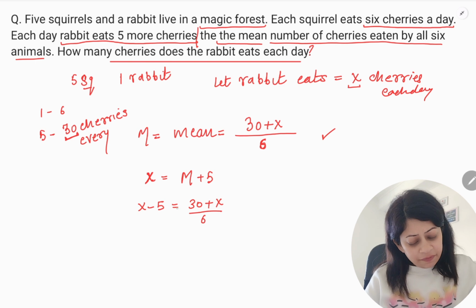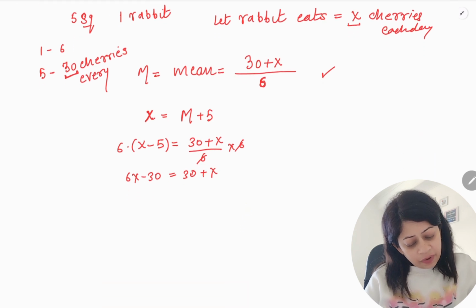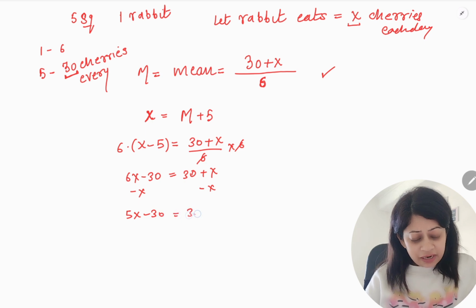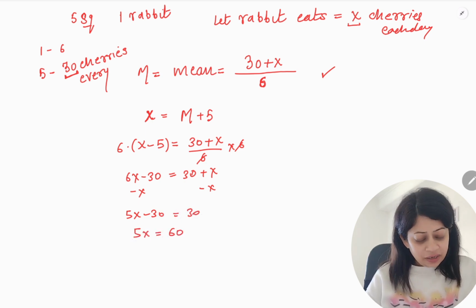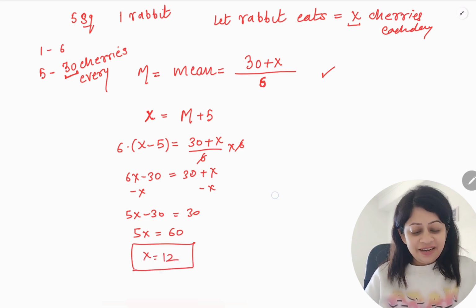If I multiply by 6 on both sides, what will I get? I will get 6X minus 30 is equal to 30 plus X, right? If I subtract X from both sides, I get 5X minus 30 is equal to 30, and 5X is equal to 60 if I add 30 on each side, and X is equal to 12. So the rabbit is eating 12 cherries every day, right?